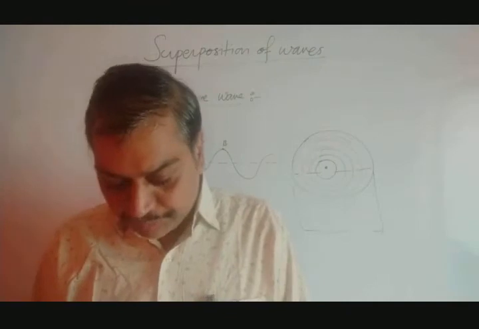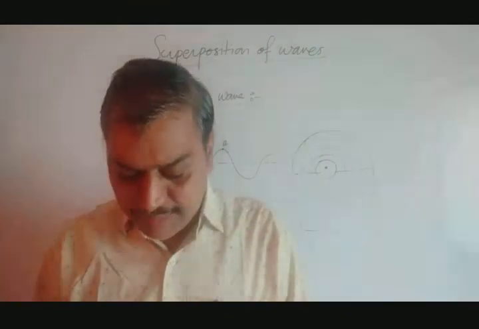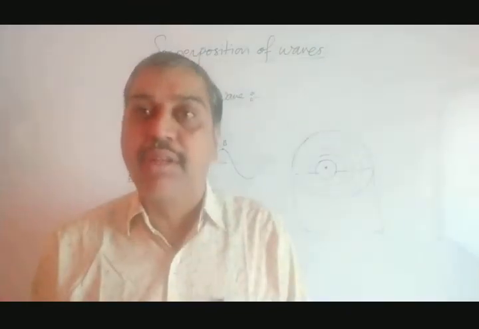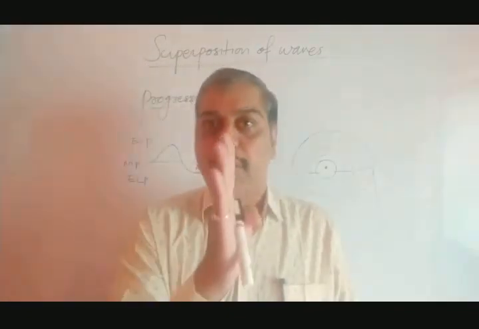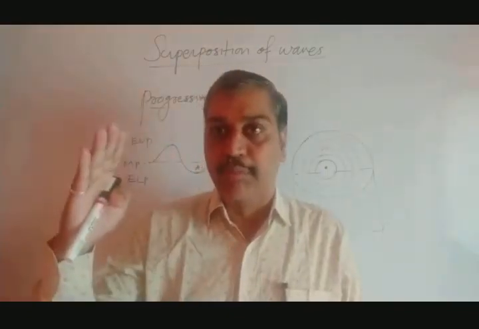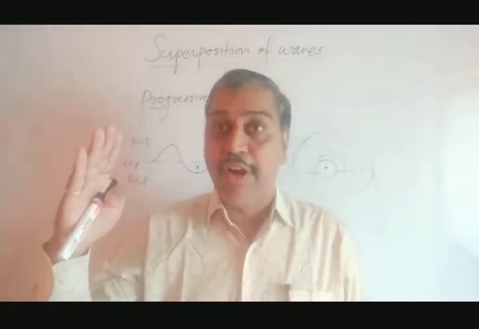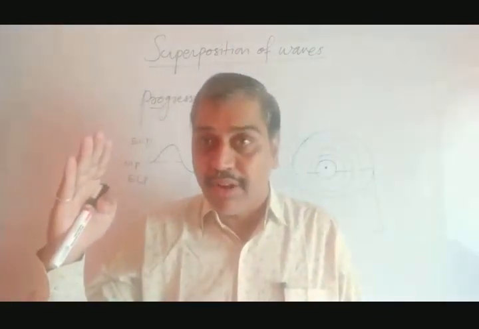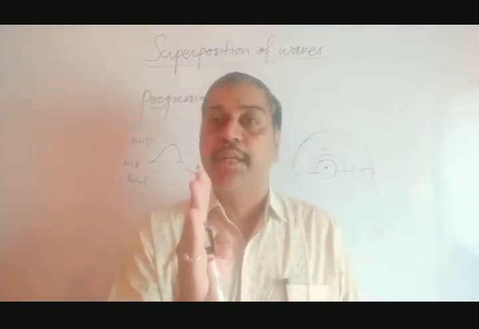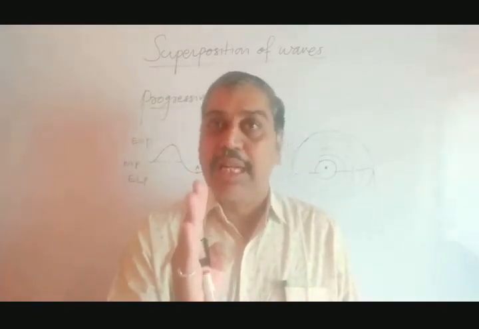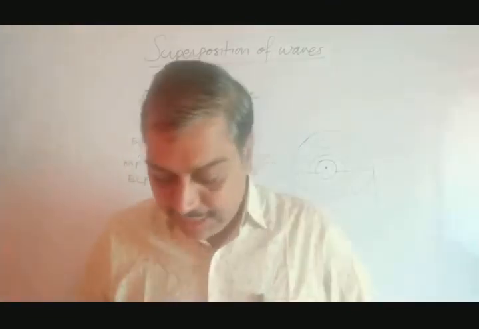Let's go to the next. The particles attain maximum velocity when they pass through the mean position. As we have seen in a simple pendulum, it goes from this place to this side, to the extreme position. At the extreme position, the velocity is 0, or we can say reverse velocity. It comes back to the mean position, and at the mean position the velocity is maximum. Same thing here.